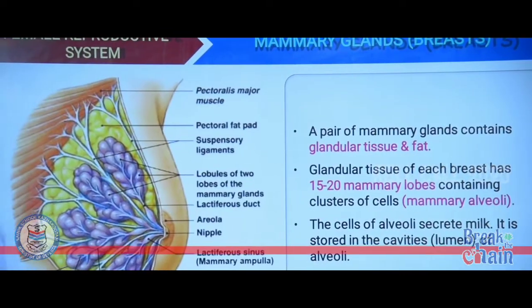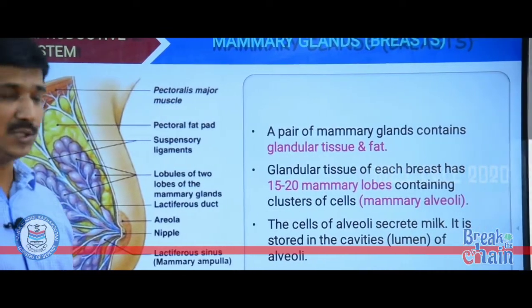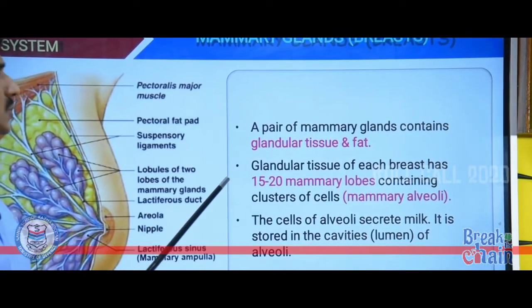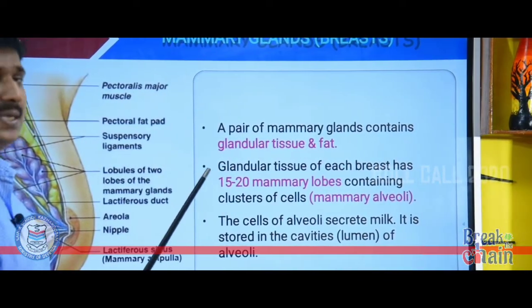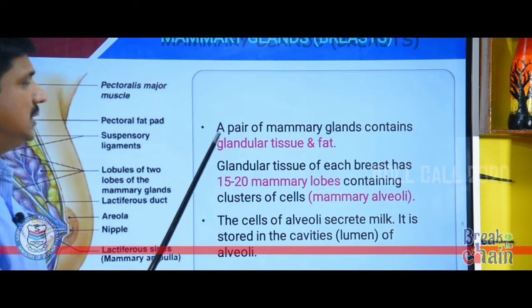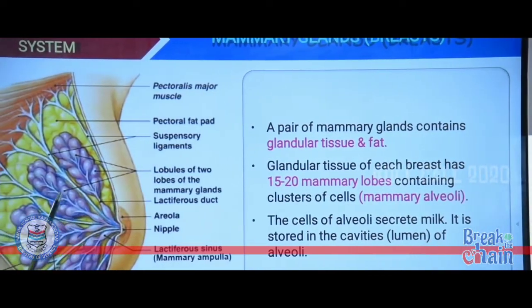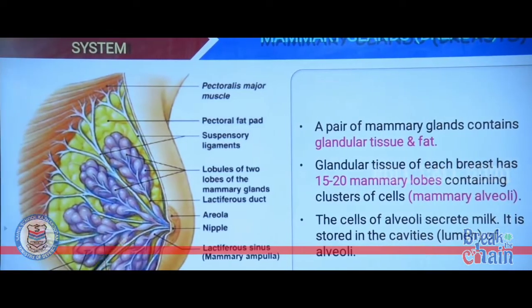Each mammary gland contains glandular tissue and variable amount of fat. Glandular tissue of each breast has about 15 to 20 mammary lobes containing clusters of cells called mammary alveoli.